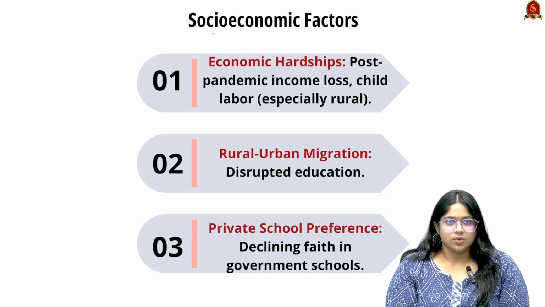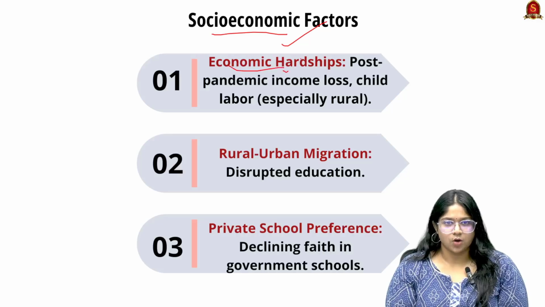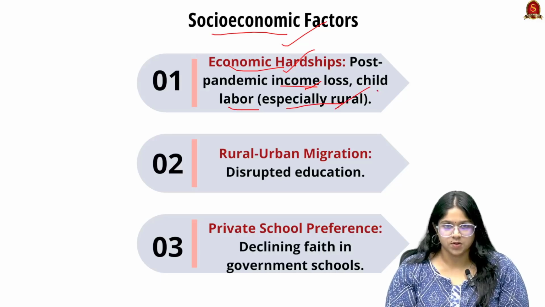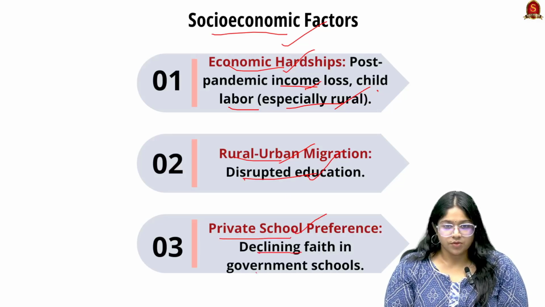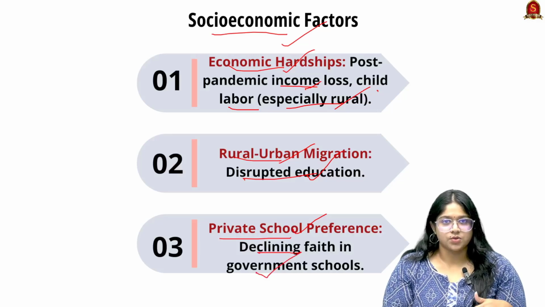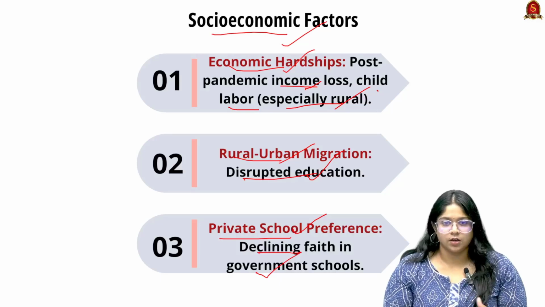Now looking into the socio-economic factors, first is the economic hardships. Here, post pandemic there has been income loss for many families and an increase in child labor, especially in rural areas, for the family to sustain. Next is rural and urban migration. Here, parents migrating from rural to urban areas have disrupted the children's education. Next would be private school preference. Here, declining faith in government schools has made parents believe in private school systems, so there is also a decline of students being enrolled in the schools.